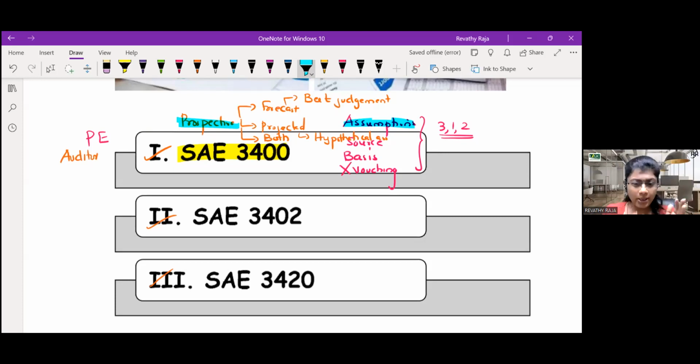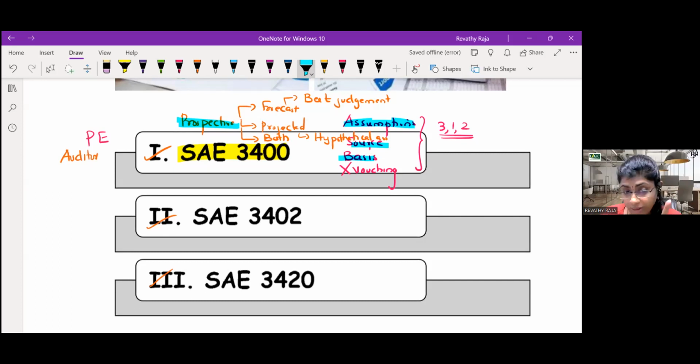Forecasted is more realistic, or it's the very near future, so it is prepared based on best judgment assumption. Chances of mistake are less. Whereas projected is the next 10 years, maybe 5 years, with hypothetical assumption. Who prepares this using the source, basis and assumption? Management. As an auditor, CA, we are supposed to give an assurance.